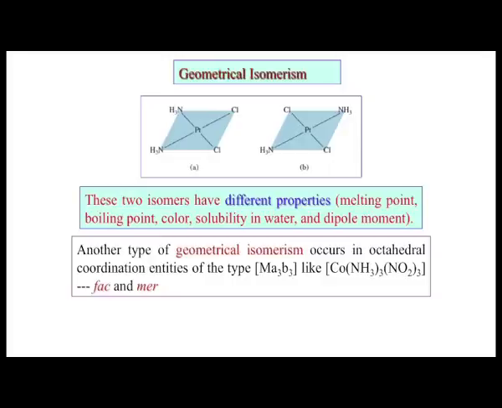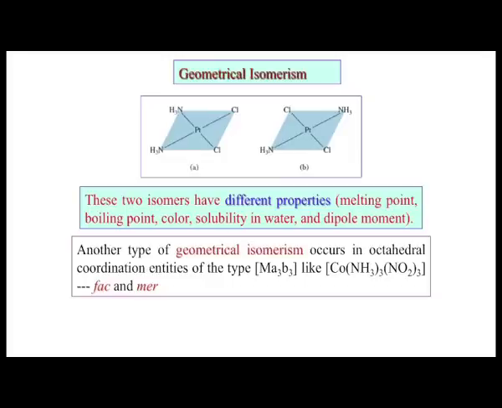The solubility difference tells us how much compound we can dissolve in, say, 100 milliliters of solvent. The solubility difference will be there because of the dipole moment of the overall compound, since the bond moments are different for these two compounds.